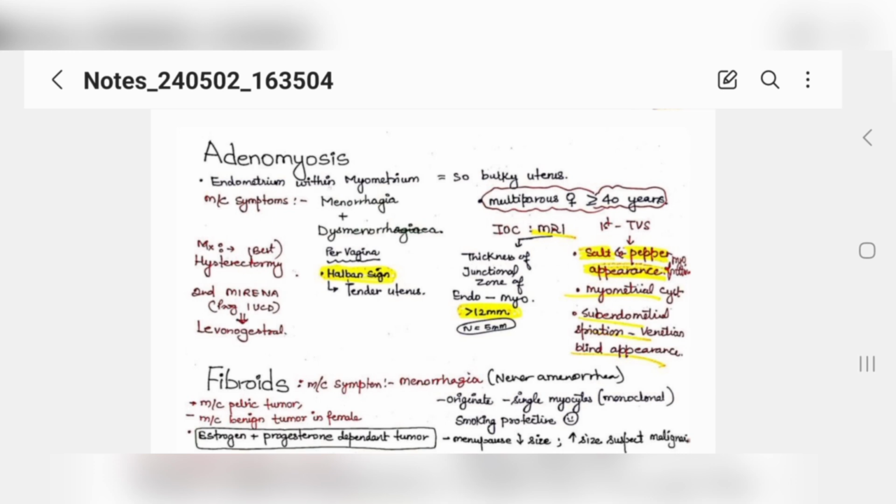All right. Now the third condition is adenomyosis. What is adenomyosis? Your endometrium inside the myometrium. And what is endometriosis? Your endometrium outside the uterus. One line definition, easy.